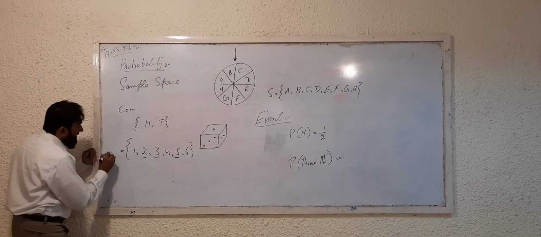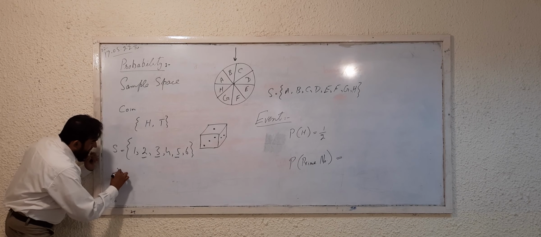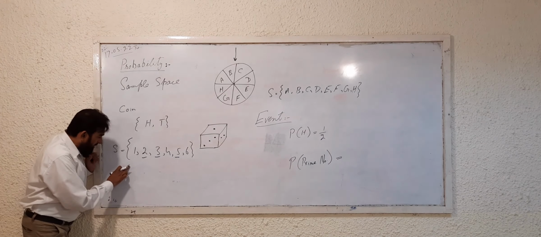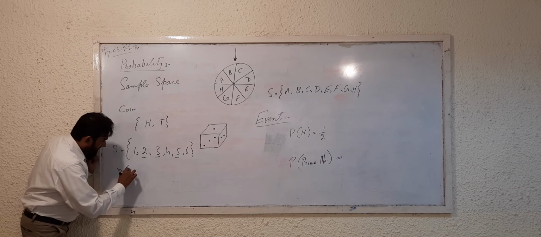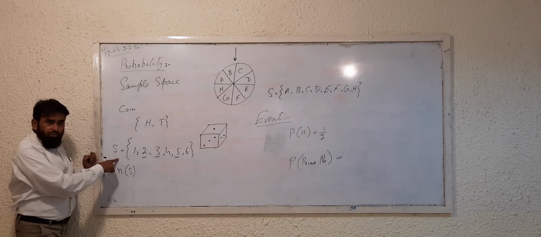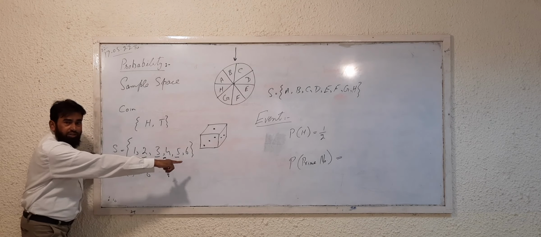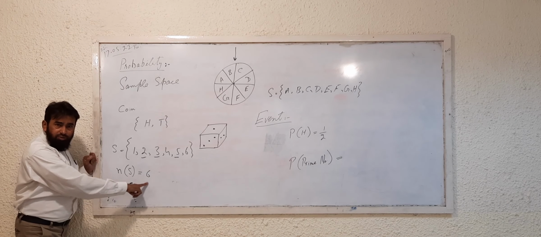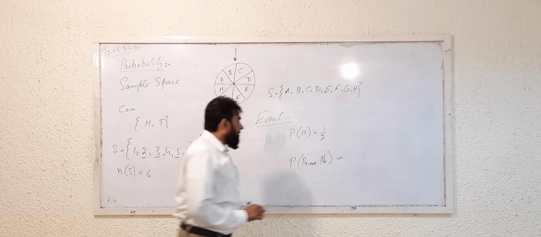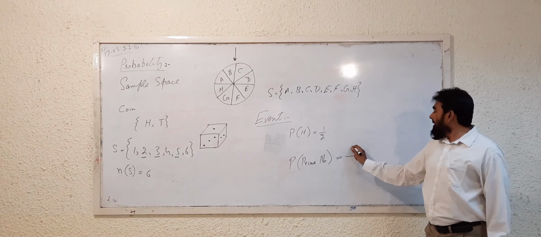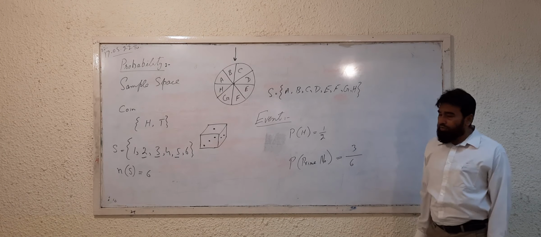If we say that this is the sample space, N stands for the number of outcomes. The number of outcomes in this S, I am talking about this S, is equal to 6, because there are 6 elements in it. So the total number of outcomes will be in the denominator: 3 over 6.